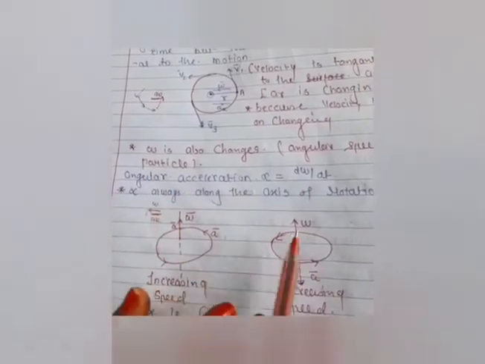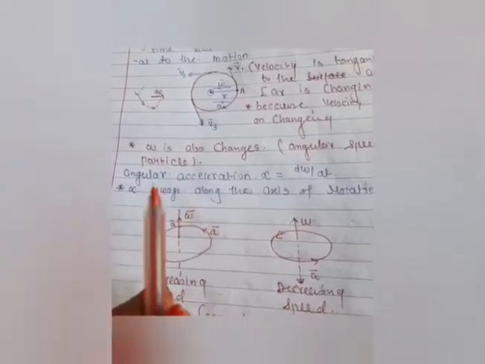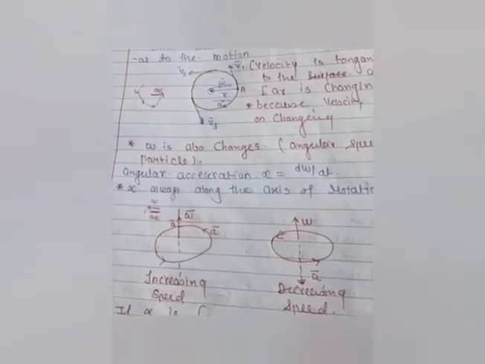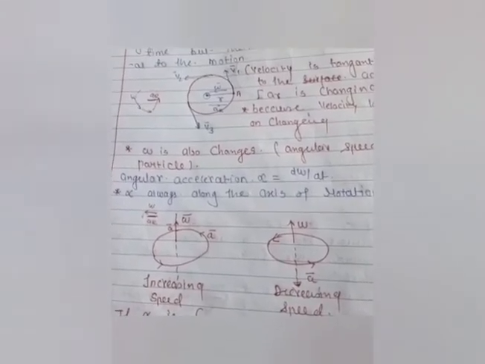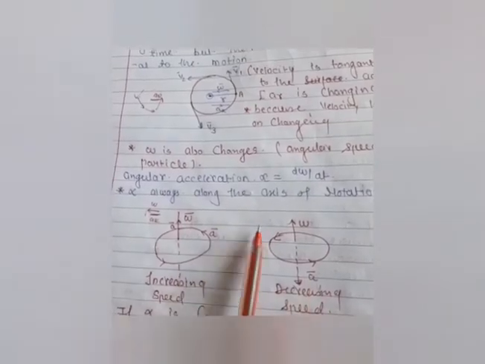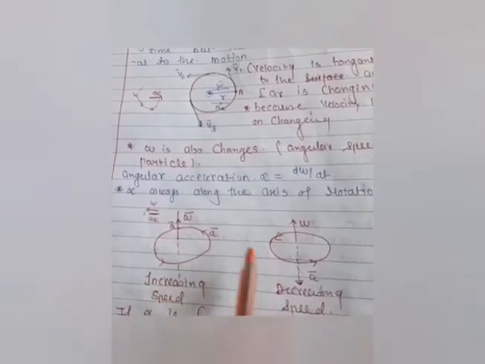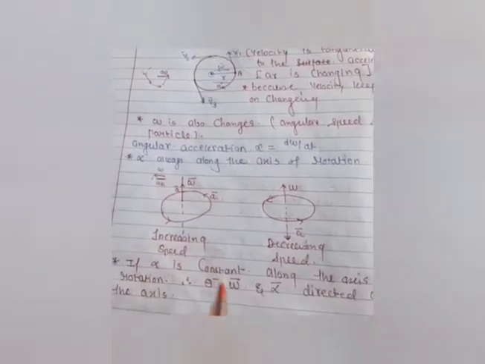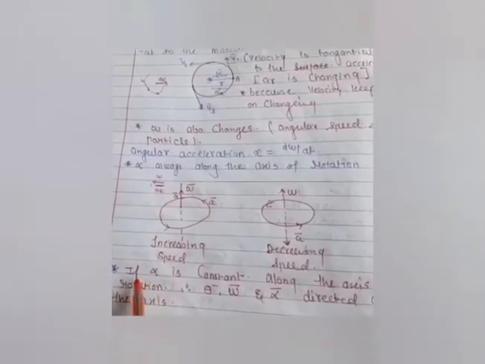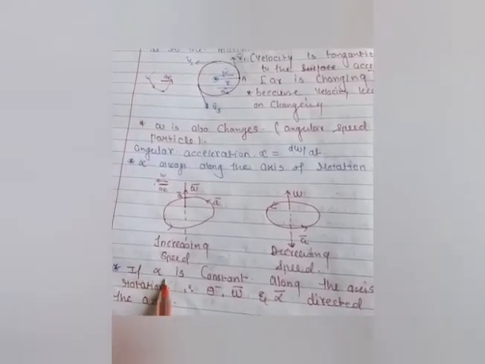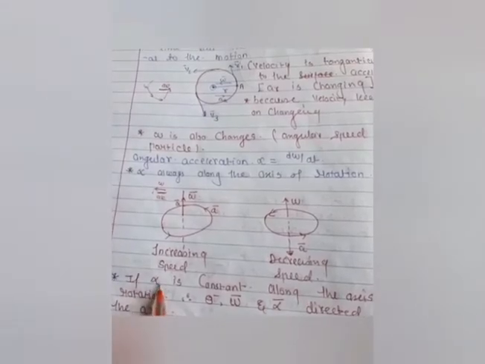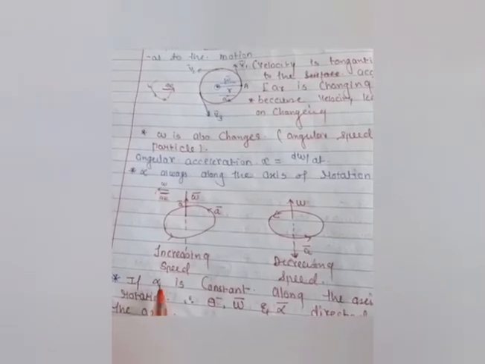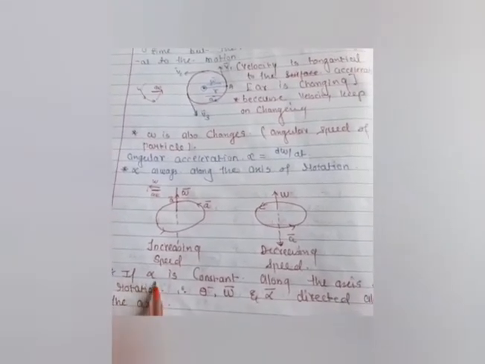Clear? So this is a mathematical representation to explain when the linear and angular velocities have some relation, that is a equal to minus omega into R. At that relation, when the speed increases or decreases, by geometry we can explain like this. Clear? So this is the condition here, and here alpha is nothing but the angular displacement velocity, and we are getting acceleration. So here with alpha, we are taking the case of acceleration.